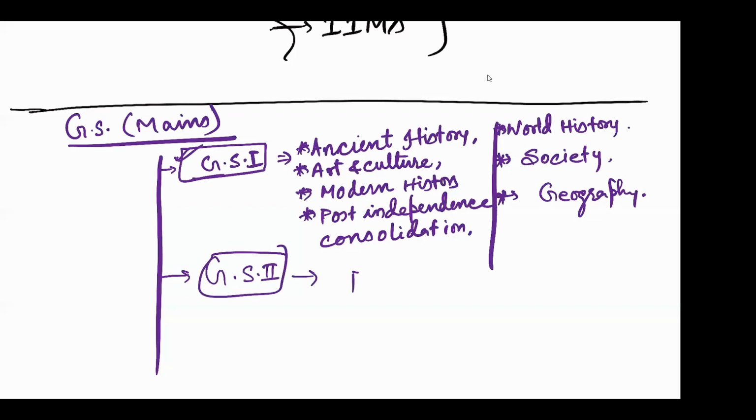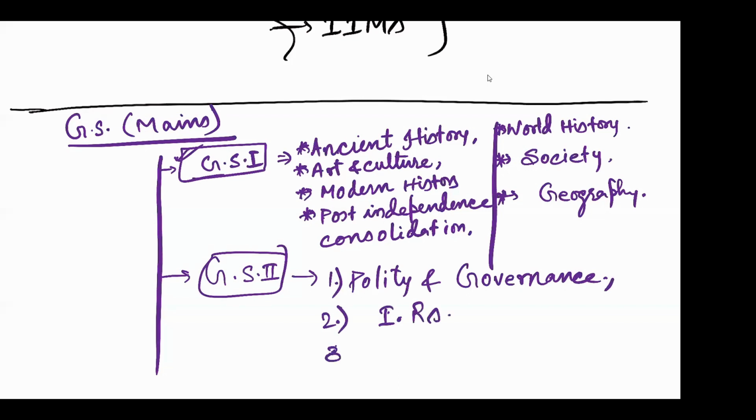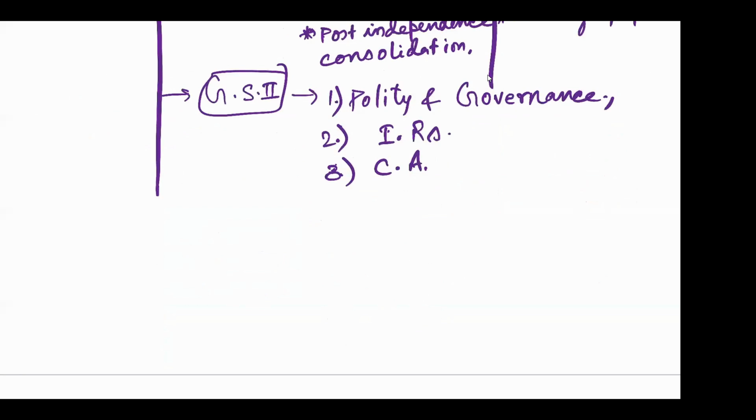there you'll have polity and governance. When we study, we will understand the difference of polity and governance. Then you'll have international relations, and then you'll have the current affairs section in this general studies paper 2.